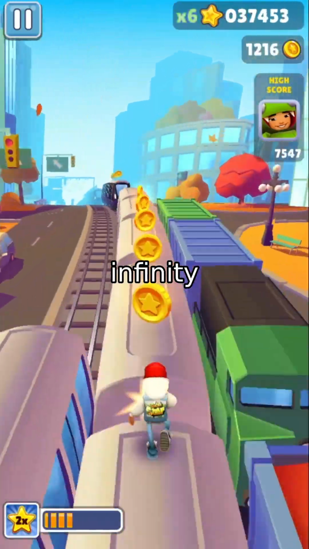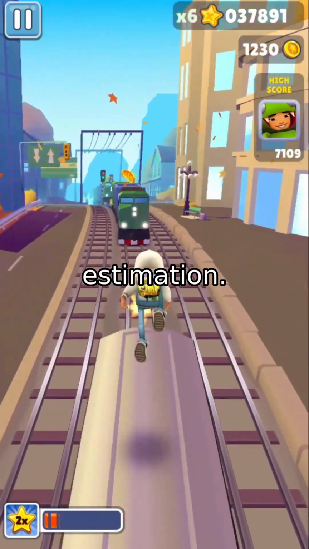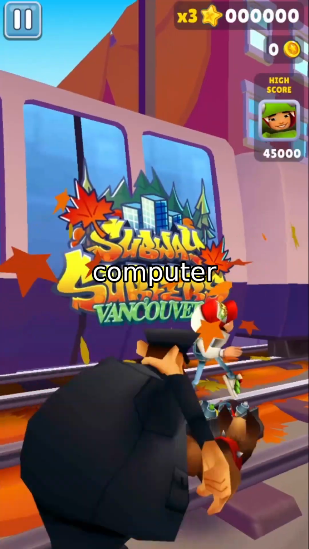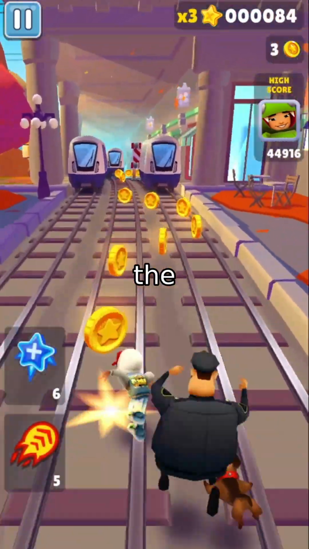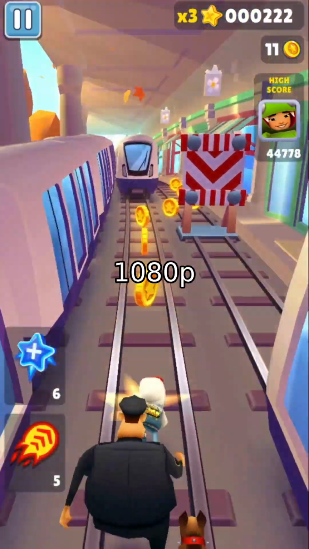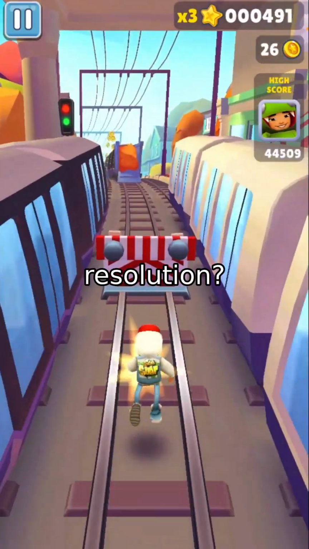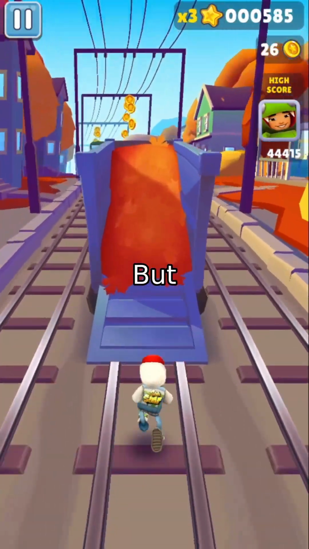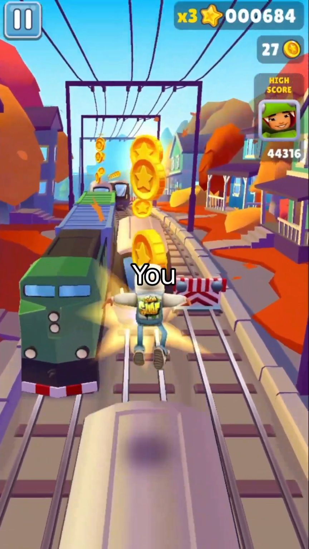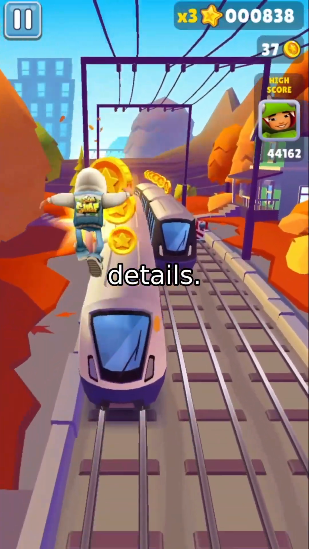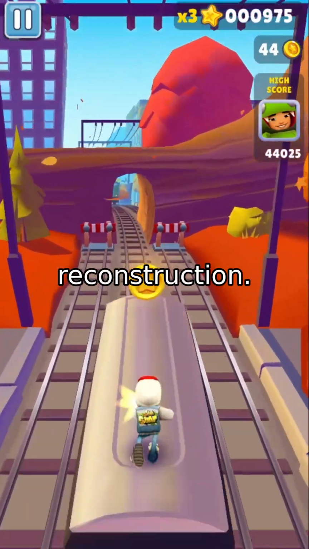#1. InfiniDepth, the end of grid-based depth estimation. For decades, depth estimation in computer vision has been trapped by a single constraint, the pixel grid. You feed in a 1080p image, and the model outputs a depth map, also 1080p. Want higher resolution? Upsample. But that's just interpolation. You lose edges. You blur fine details. You get holes in your 3D reconstruction.